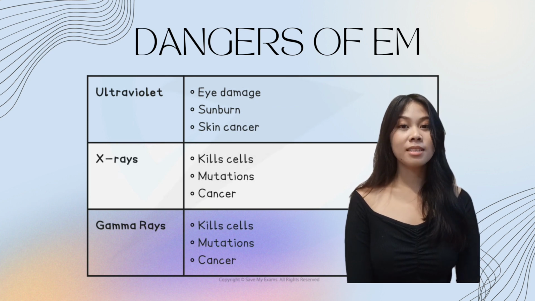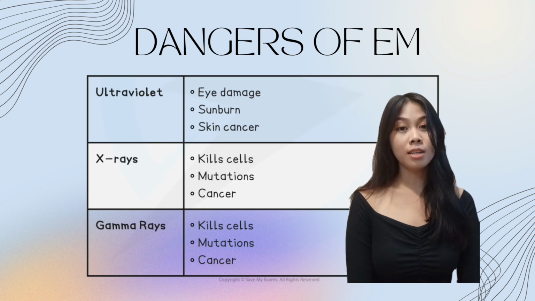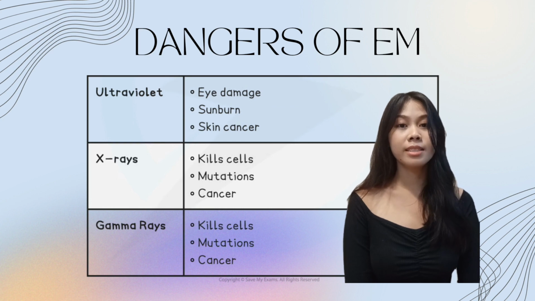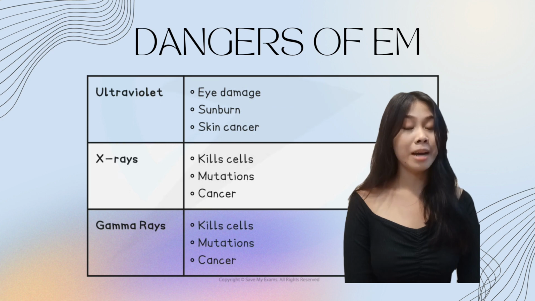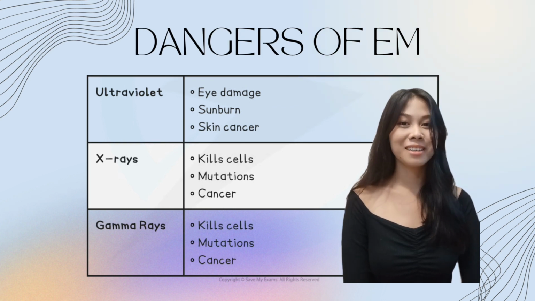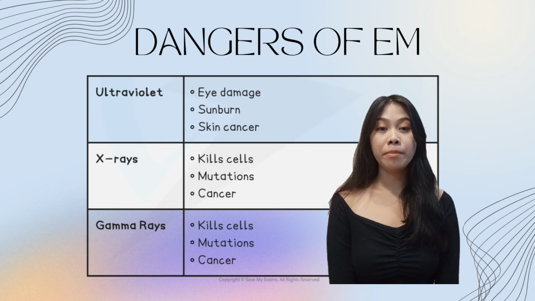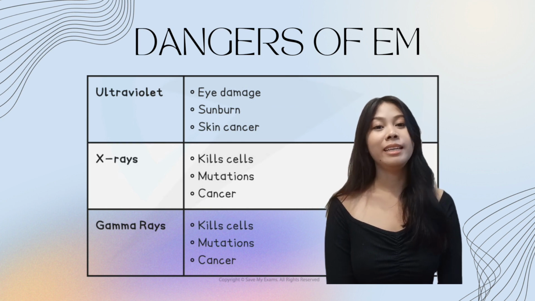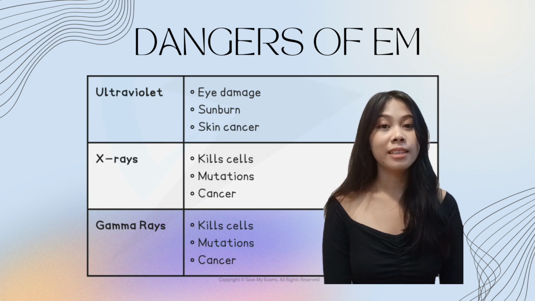X-rays damage cells inside the body. They cause dangerous ionization, and when this happens with molecules in living cells, the genetic material of a cell, the DNA, is damaged. This can lead to cancer. This is why doctors and dentists stand behind protective screens when taking lots of X-rays. Gamma rays also damage cells inside the body, causing dangerous ionization in living cells, which damages the DNA. This can lead to cell death and cancer.